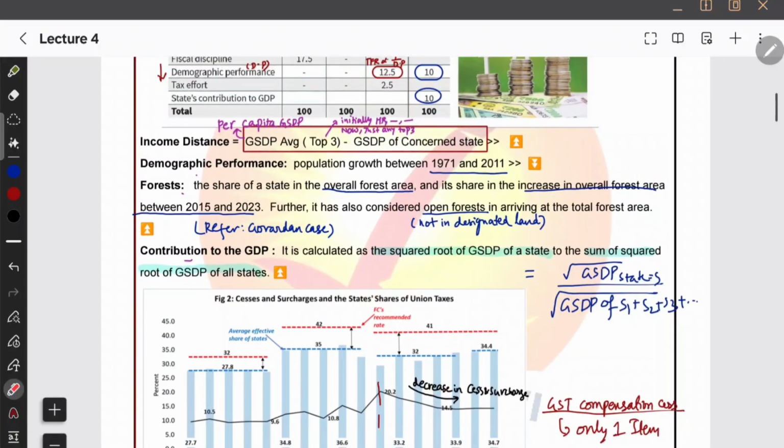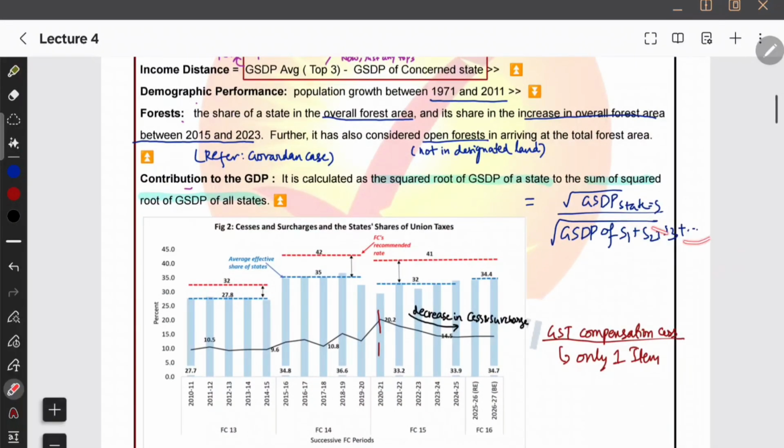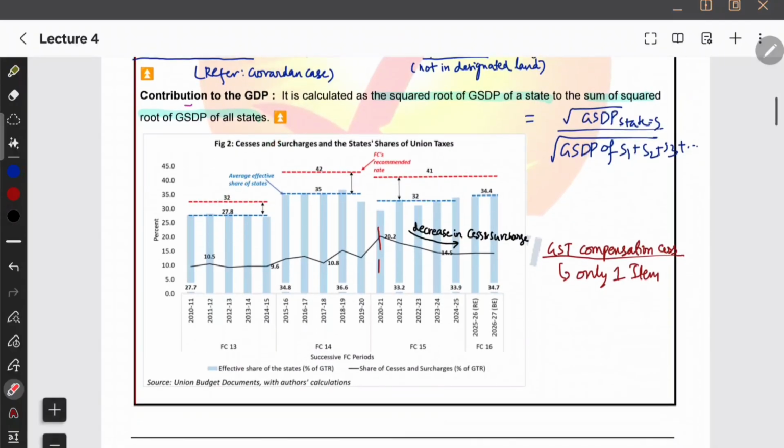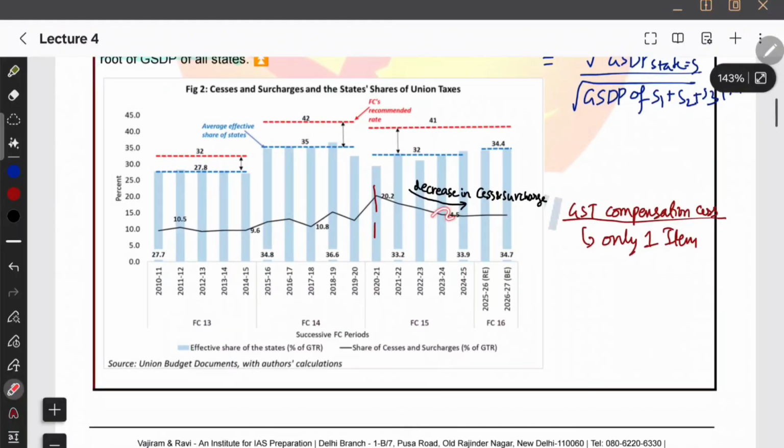So what does that definition say? It is the square root of GSDP of a state divided by the summation of the square root of gross state domestic product of all the states, that is the contribution to GDP. Okay, now if you see the trend about the cesses and surcharges, the 16th Finance Commission is saying that as per the reports, the cesses and surcharges are actually decreasing after COVID.